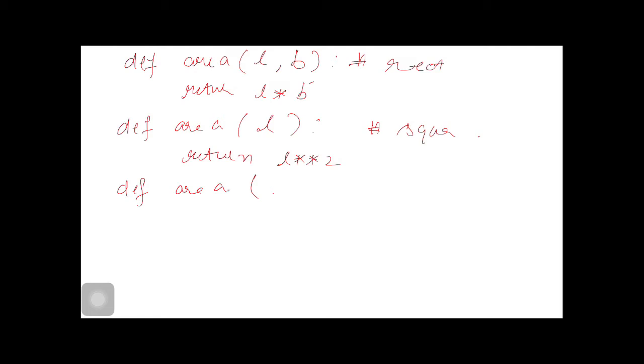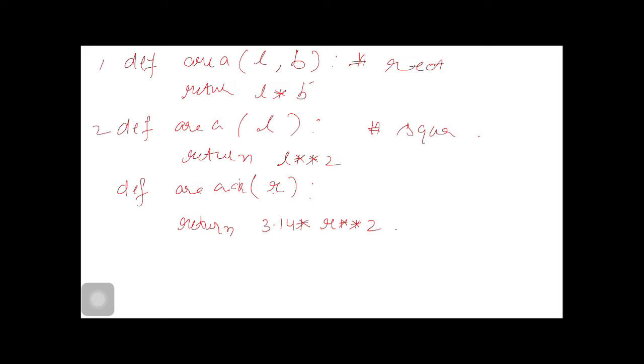We will get confused. We use CIR here, area CIR, and represent R here, and return R square.